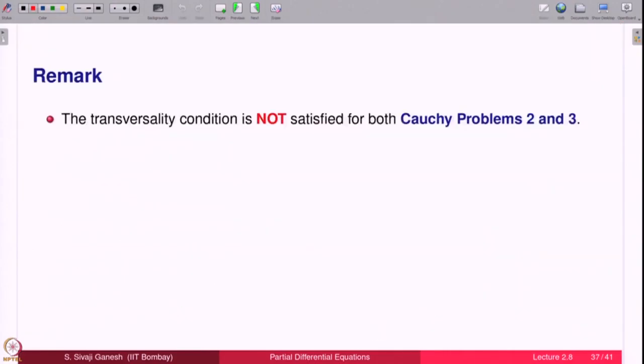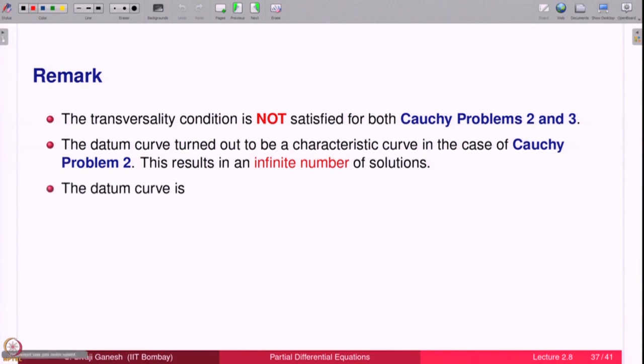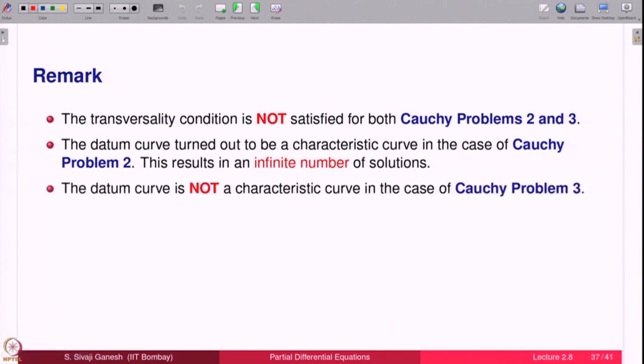The transversality condition is not satisfied for both Cauchy problems 2 and 3. The datum curve turned out to be a characteristic curve in the case of Cauchy problem 2, which is why we had infinitely many solutions. The datum curve is not a characteristic curve for Cauchy problem 3, therefore no solution.